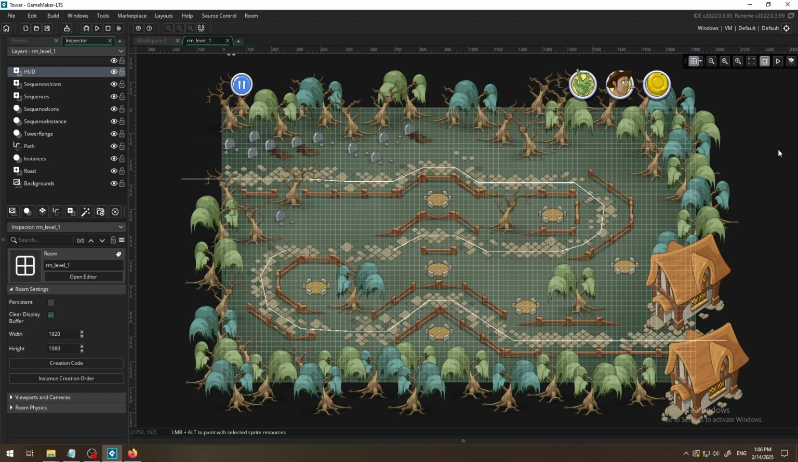We are continuing with GameMaker Tower Defense template tutorials, and in this video today we are going to learn how to change the zombie enemy sound effect, how to change it, how to disable it, and so on.